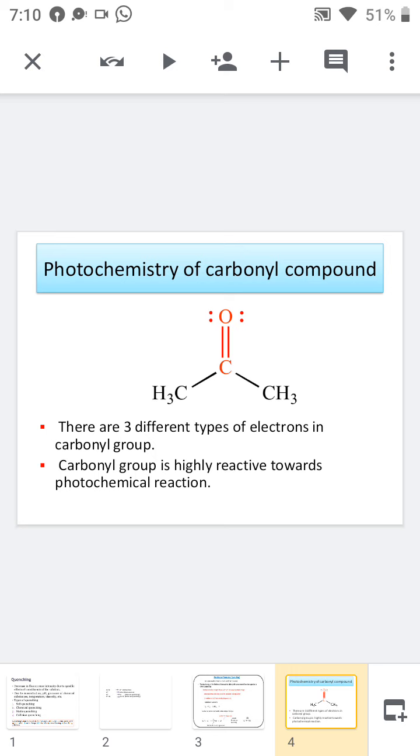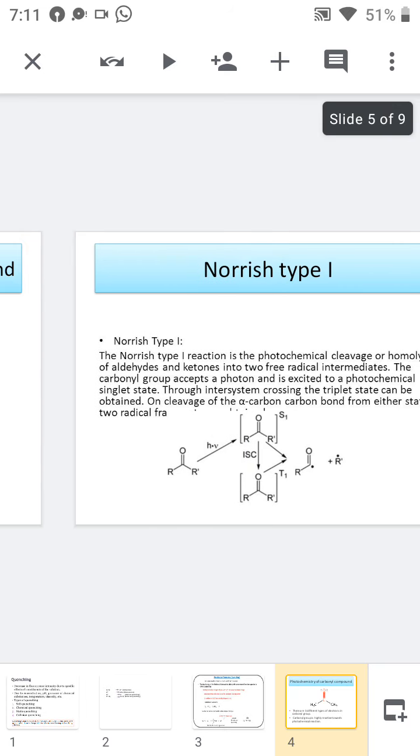Due to the presence of these three different types of electrons, the carbonyl compounds are highly reactive, and we know that the pi electrons are loosely bound because of the sidewise overlapping of the p orbitals. So due to the absorption of radiation, we can easily break the pi bond, and that's why carbonyl compounds are highly reactive towards photochemical reactions.